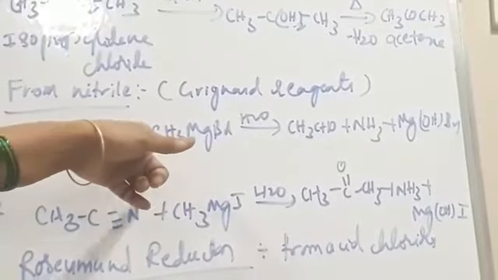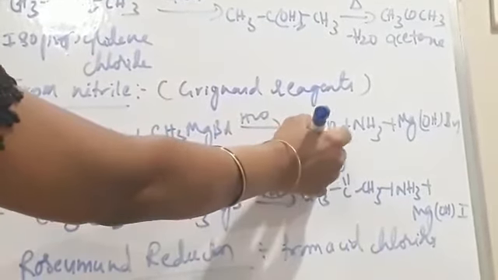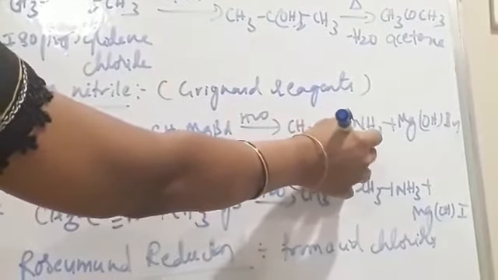In the preparation of acetaldehyde, we take hydrogen cyanide, HCN. Hydrogen cyanide undergoes reaction with methyl magnesium bromide, a Grignard reagent. Upon hydrolysis, we get acetaldehyde along with the formation of ammonia.